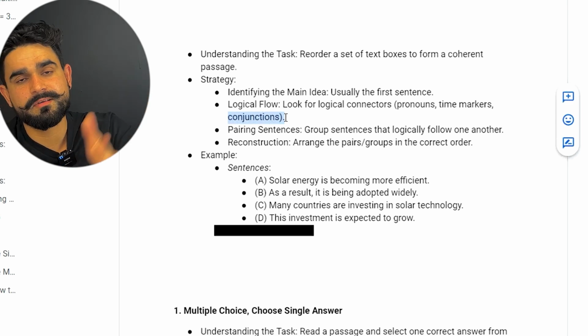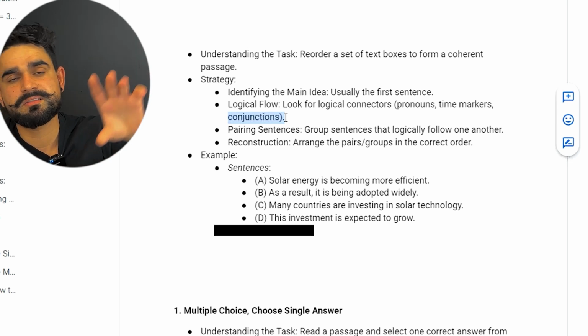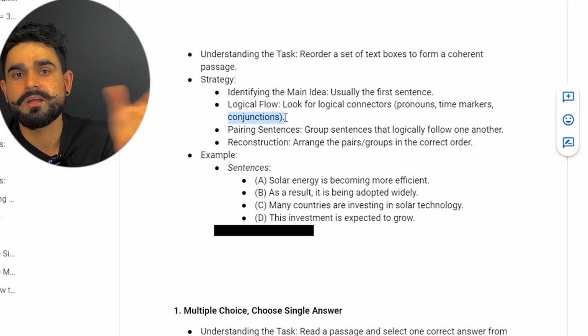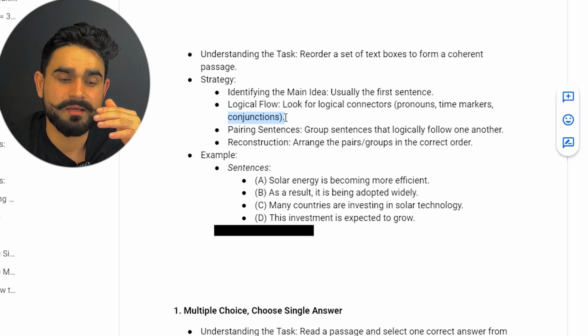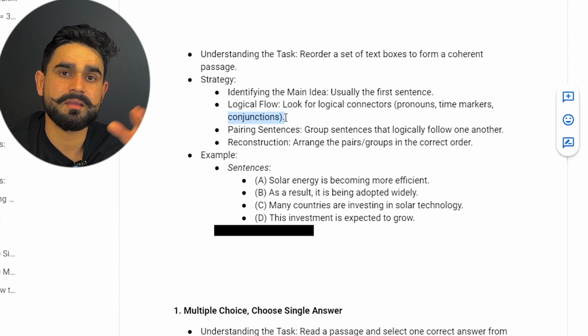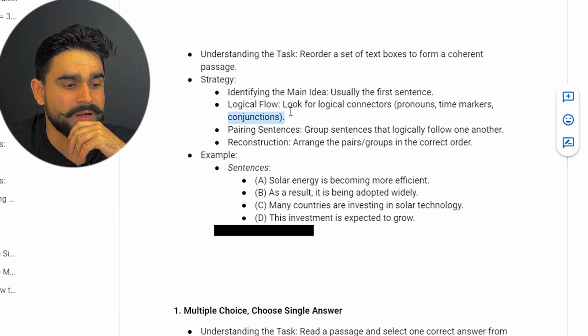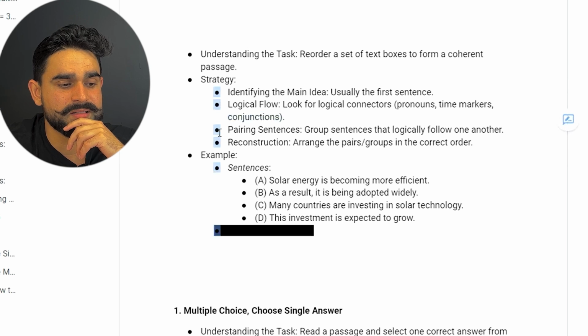These are the conjunctions that you look for. You look for a logical flow, like that is going to be the next one. You look for the time frame as well, if there is a timing before that thing, so that will come at the top.